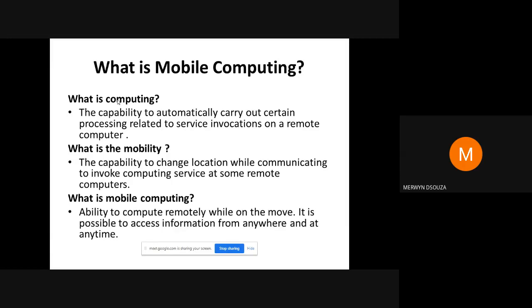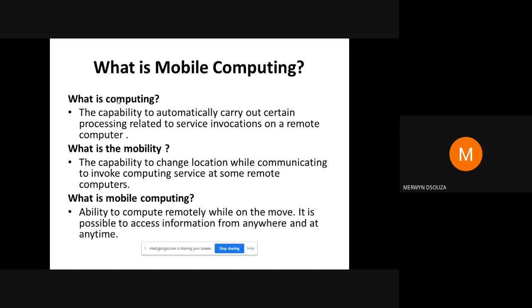What is mobility? It is the capability to change location while communicating, to invoke the computing service at some remote computers. So mobility means the ability to change the location while doing communication.